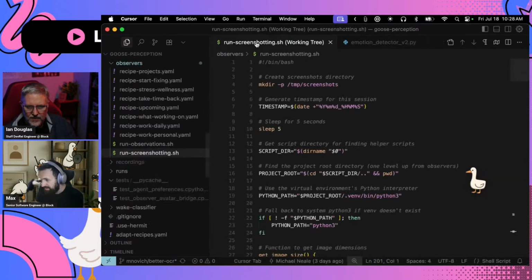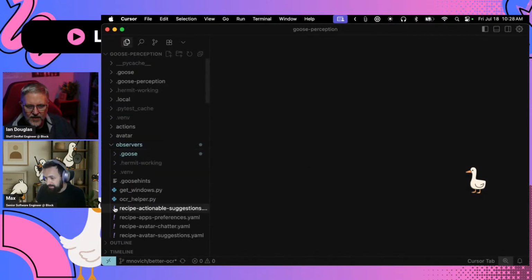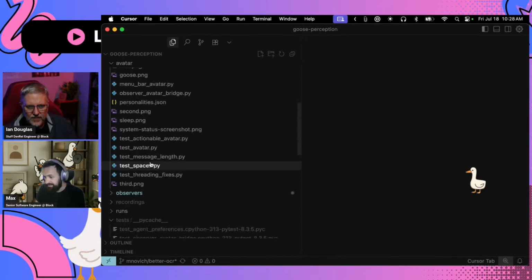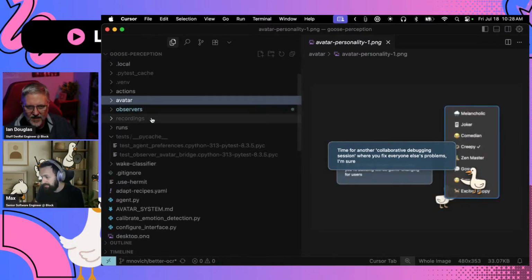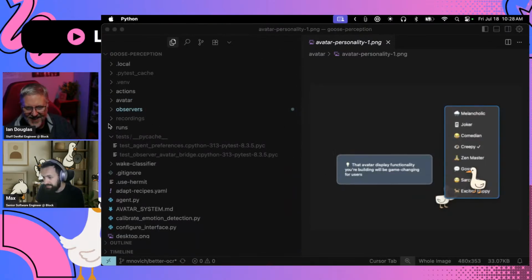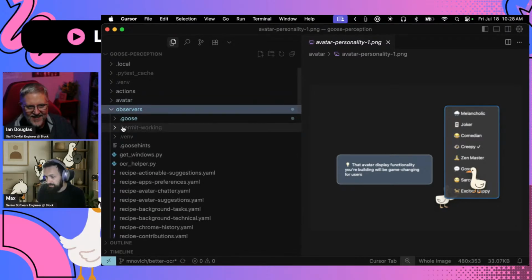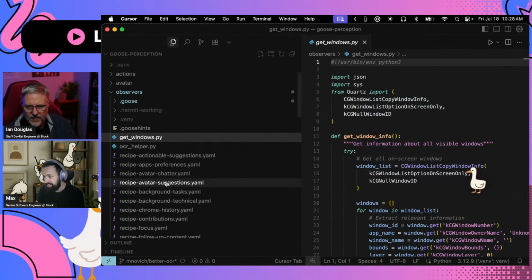I was fixing the emotion detection, so maybe that's where I broke it. But essentially, what this contains is the avatar stuff, which allows it to change its looks and whatnot, and some screenshots. And for instance, there are these observers. Observers are essentially the things that look at everything.